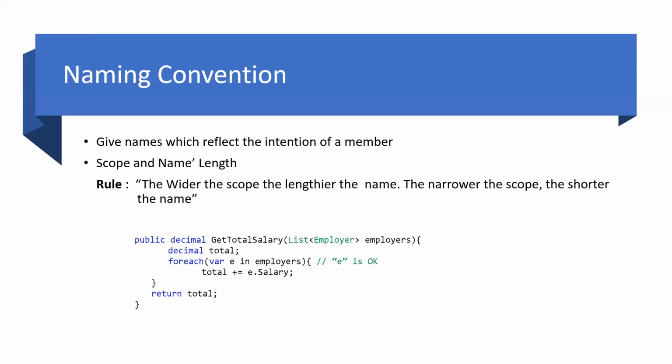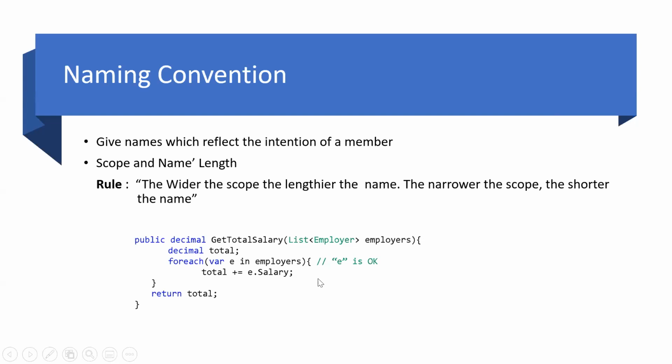The second one is a thumb rule: the wider the scope, the lengthier the name. This can be seen in this example. There is a list which is named employees, so it should be given a proper name. But the scope of this variable, that is where E is within this foreach, is small, so we can have a shorter name.